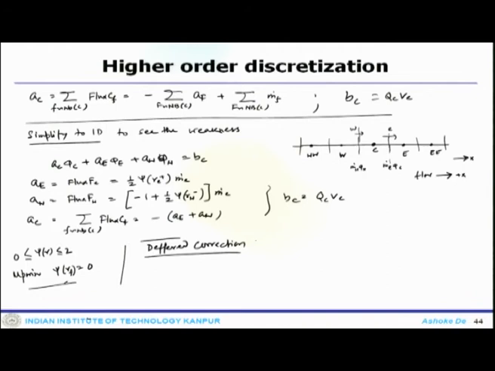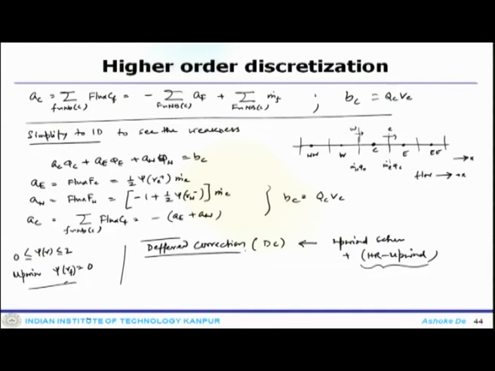For the higher order scheme also one needs to do some sort of deferred correction, in which the coefficients will be based on the upwind scheme, while the difference between the HR and upwind scheme would be added as a source term in the discretized equation.